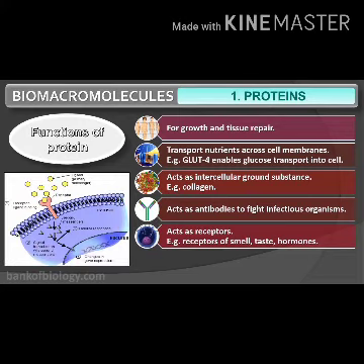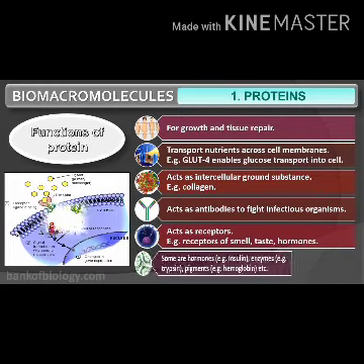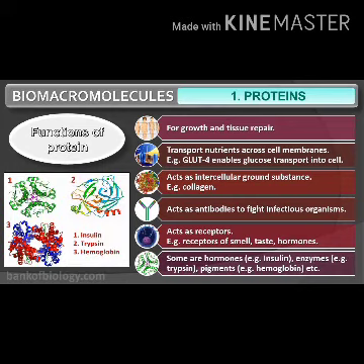They act as receptors. Example, the receptors of smell, taste, hormones, etc. And some proteins act as hormones. Example, insulin. Some of them act as enzymes. Example, trypsin. And some act as pigments. Example, hemoglobin. The most abundant protein in the animal world is collagen, and the most abundant protein in the biosphere is rubisco, which is present in green plants. We have already studied rubisco.